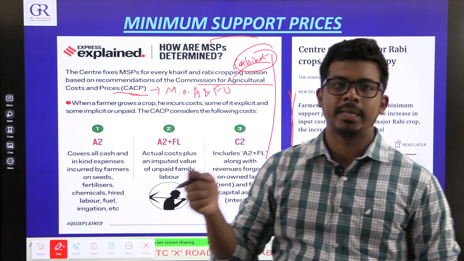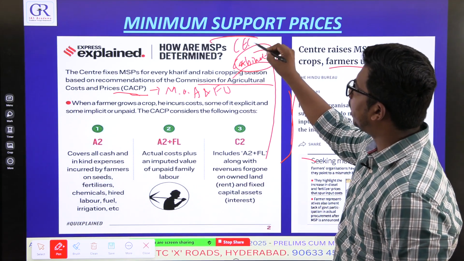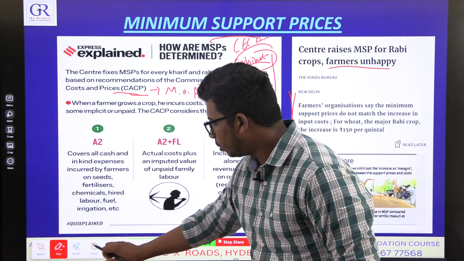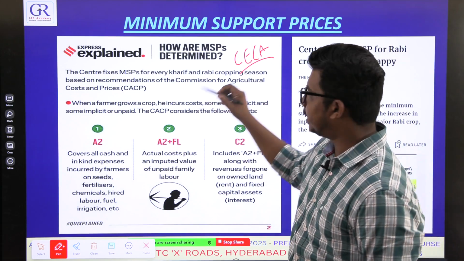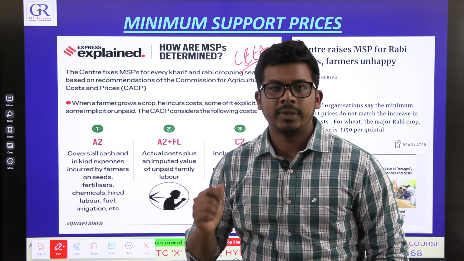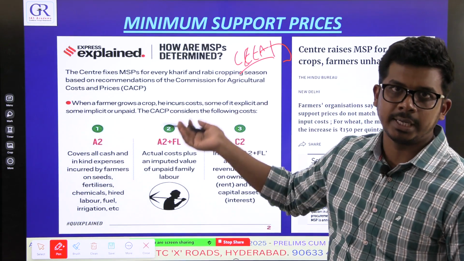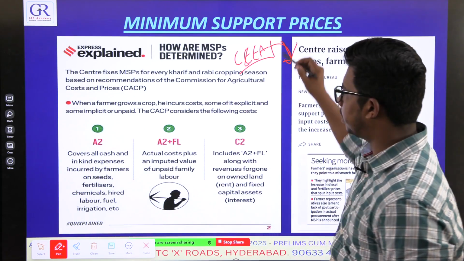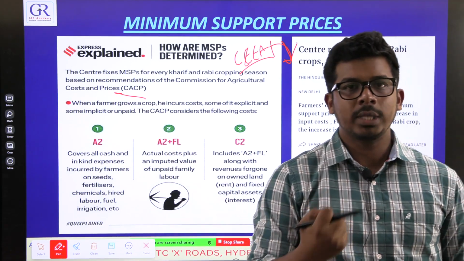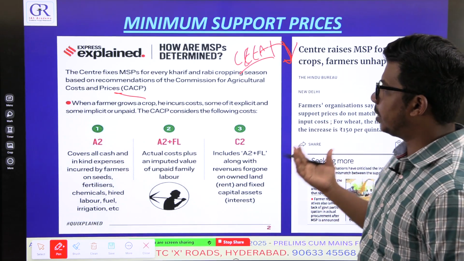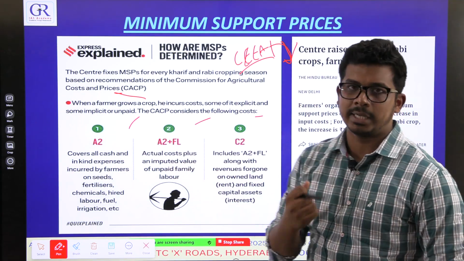Some particular cabinet committee will be there, the Cabinet Committee on Economic Affairs, CCEA. You will read about it in polity, do not worry. So this CCEA will finally, officially approve the MSP, then the MSP will be notified in a government notification. So how will the CACP recommend, how will they arrive at a particular amount, whether it is 5,000 or 10,000? There are three methods through which you can arrive at the cost.